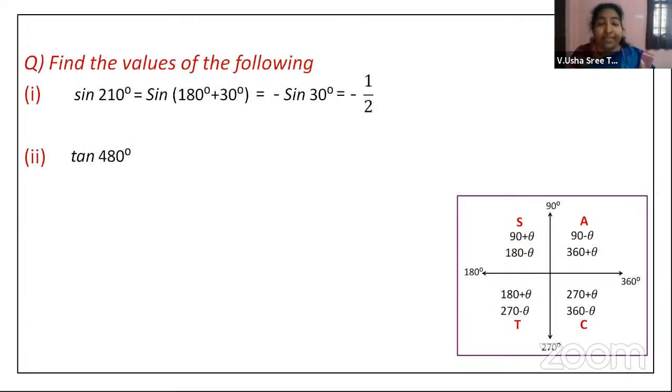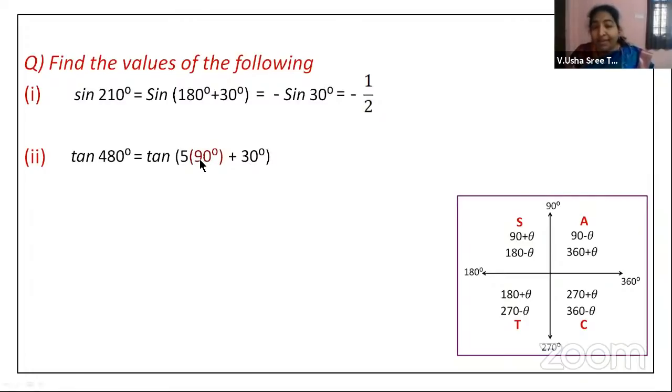Tan 480 degrees. Tan 480 degrees is nothing but tan of 5 into 90 plus 30 degrees. Now, 5 is an odd number, isn't it? Odd multiple of 90. 480 is nothing but 5 into 90, which is 450, plus 30. Now, in which quadrant does it fall?